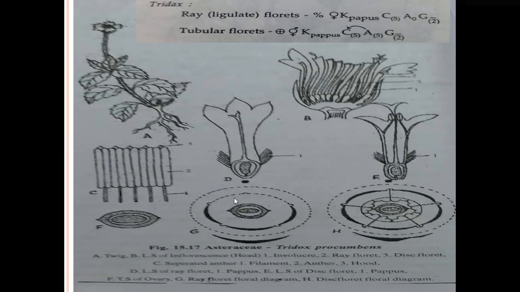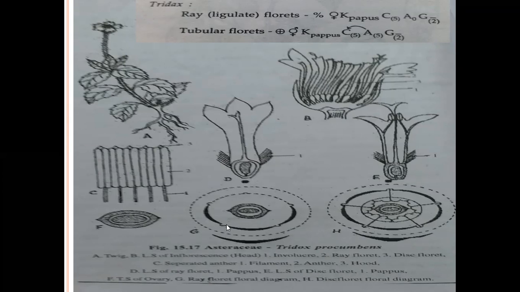Coming to the corolla. In disc floret, 5 petals are present. In ray floret, 3 petals are present. Whatever it may be, the petals of the florets are fused with valvate aestivation. In disc floret, the flowers look like a tube-like structure, called tubular appearance, as the 5 petals are fused.